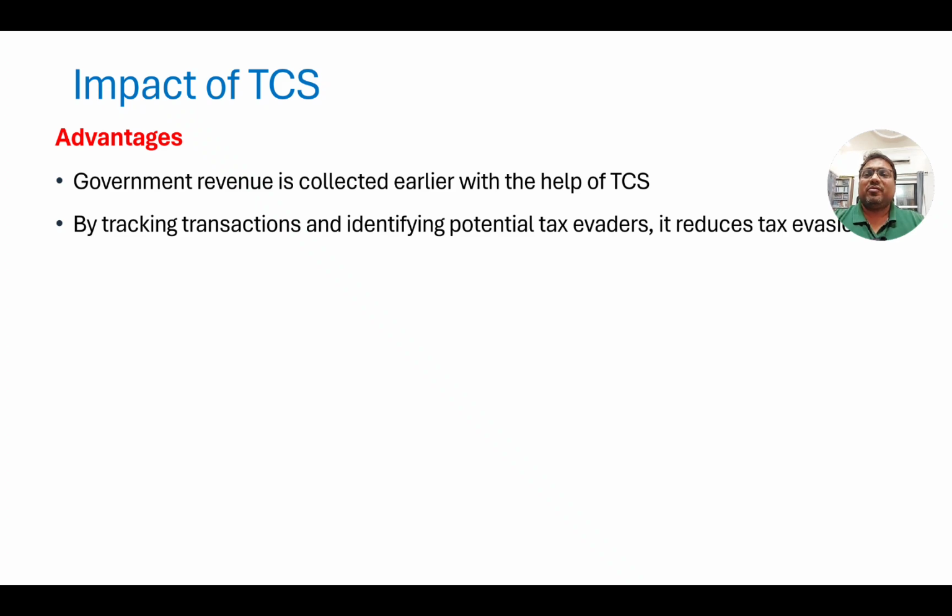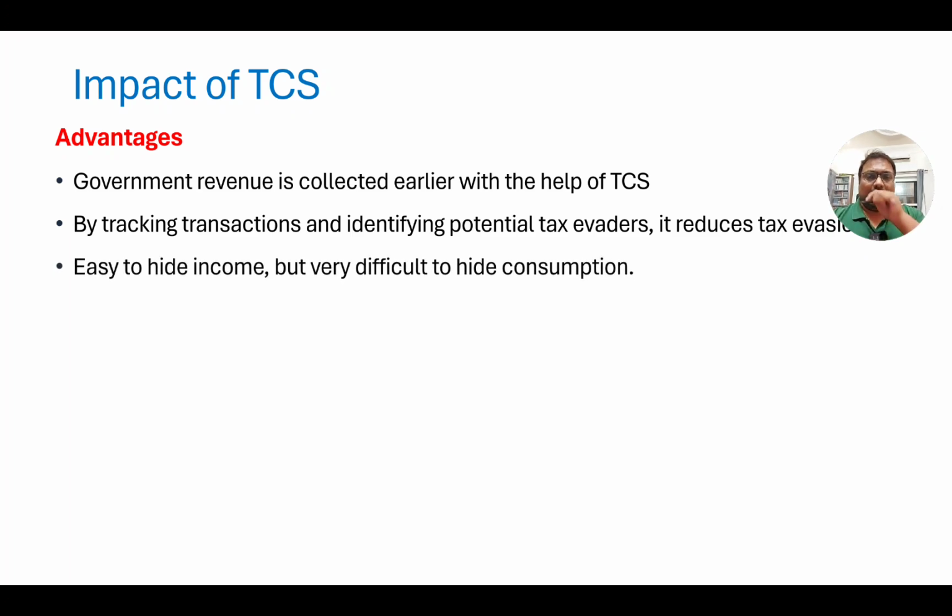Because when we are collecting the tax at source, or basically at the time of expenditure, it is also an indicator to those people that the government is keeping track of your transactions. See, it is very easy to hide income but very difficult to hide consumption. Someone makes income from illegal methods, gambling or some other unlawful activities, so these people will never report their income,